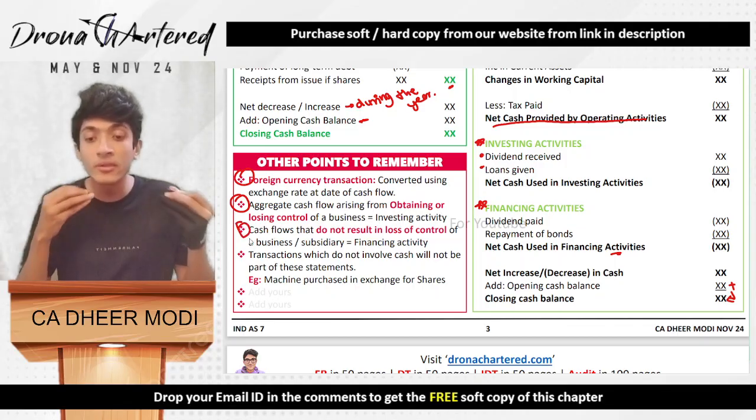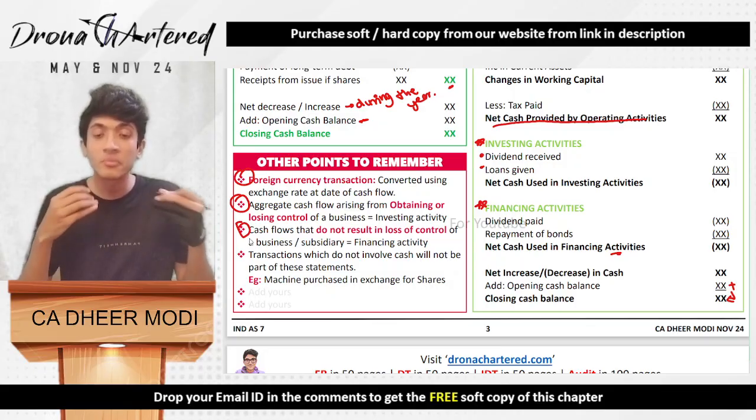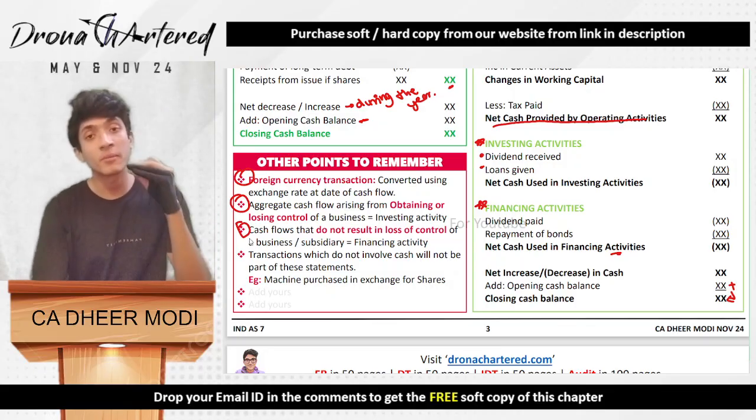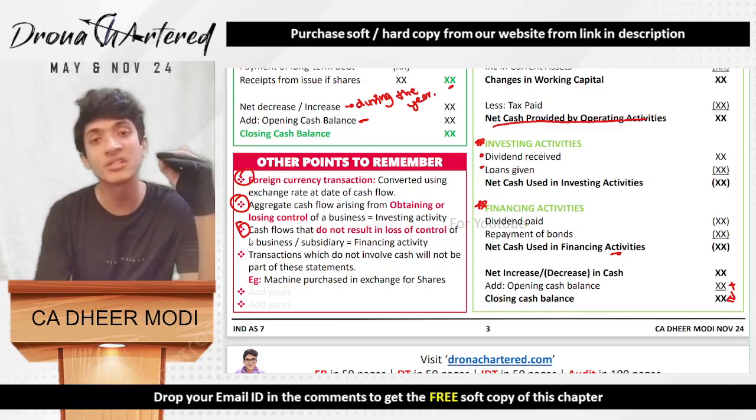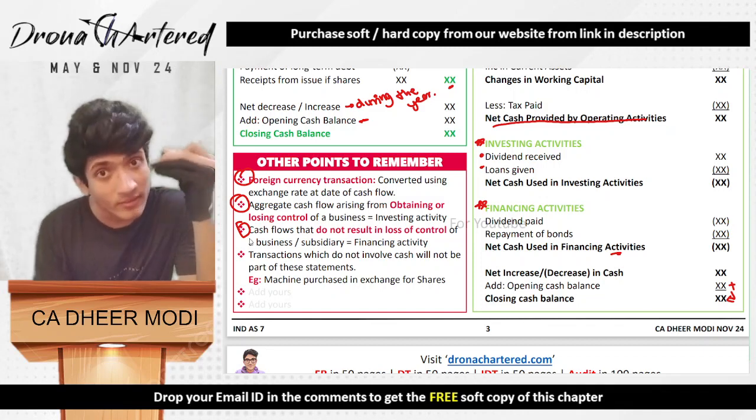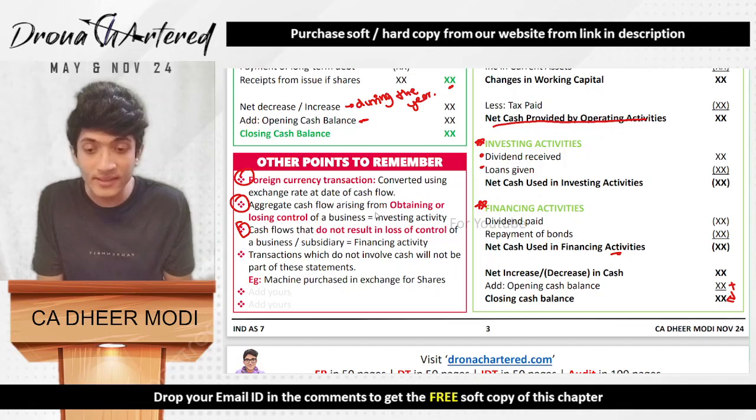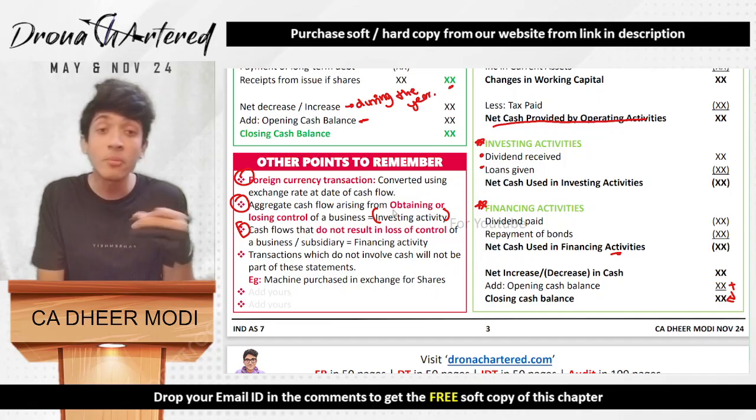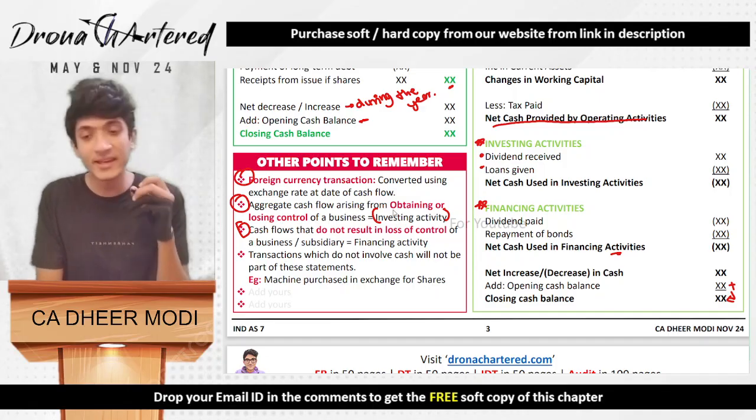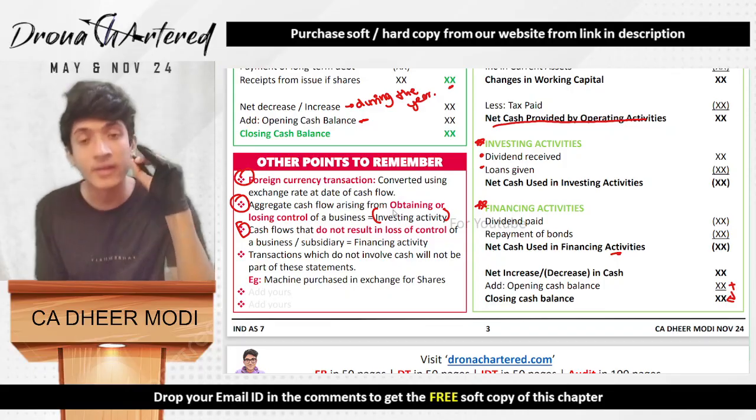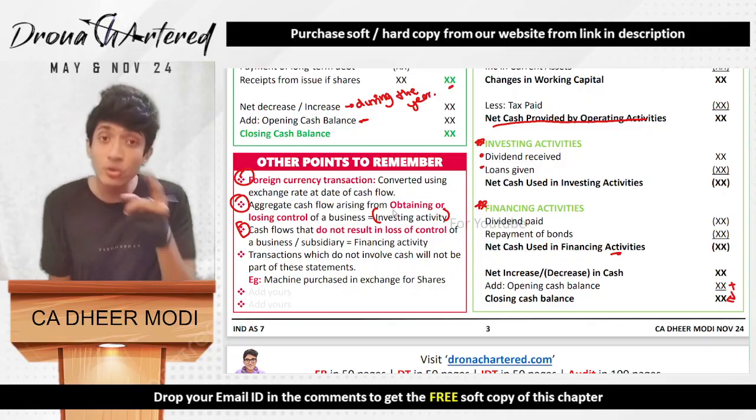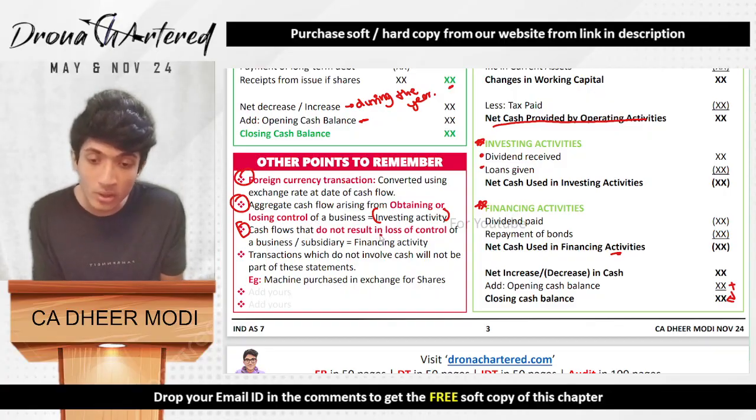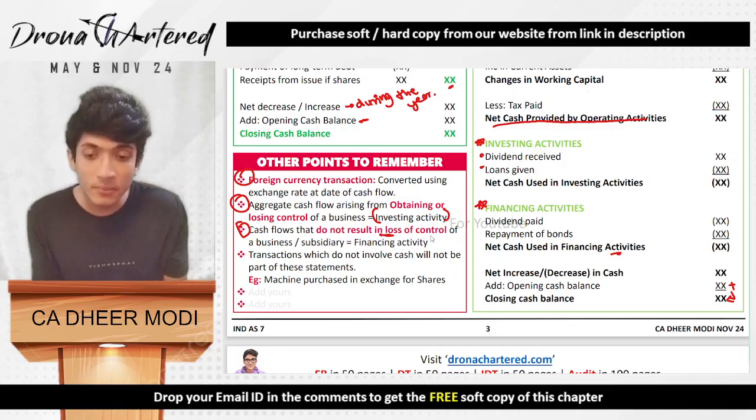Cash flow that does not result in loss of control of a business or subsidiary is financing activity. So say for example, you owned a 100% subsidiary and you sold 60% of the shares. So now you do not have control over it. So whatever money you receive will be called investing activity, because this cash flow arose from losing control. But say for example, if you have a 100% subsidiary and you sold only 10% of the shares, so whatever money you receive, did you lose control? No, you did not lose control. It did not result in loss of control. Hence, this will come under financing activity.